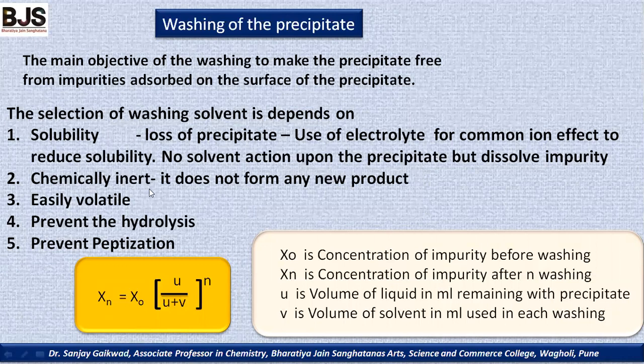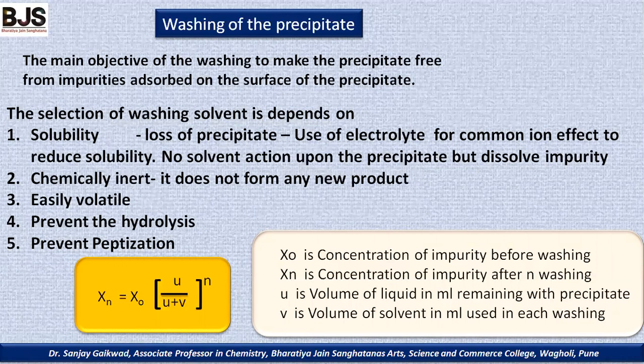It should be chemically inert. It does not form any new product. It is easily volatile. After washing the precipitate, whatever the solvent is there can be easily volatilized. It can be removed easily. It prevents the hydrolysis. Otherwise, what happens? The solid precipitate can become a sticky material, and therefore it should prevent the hydrolysis as well as